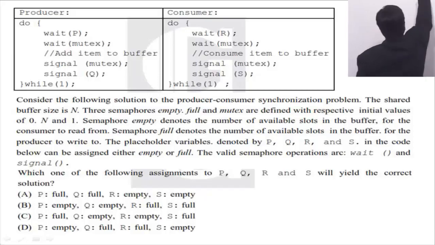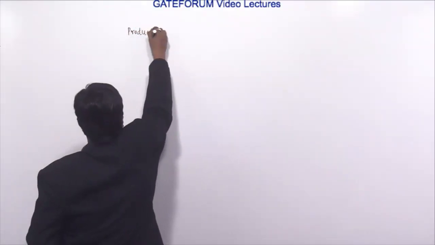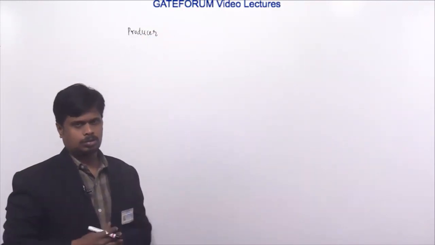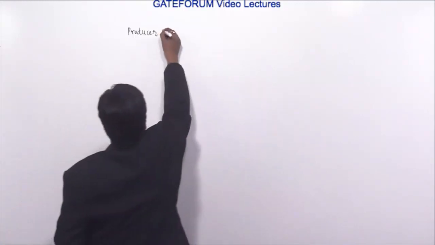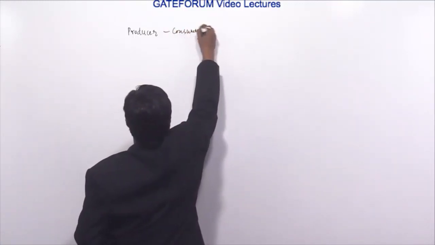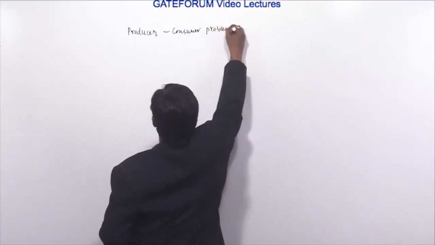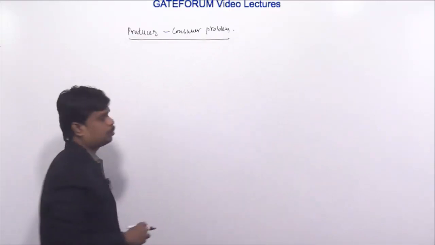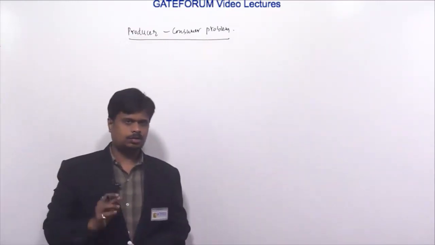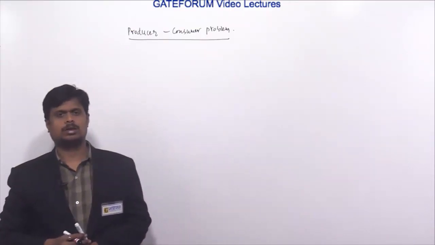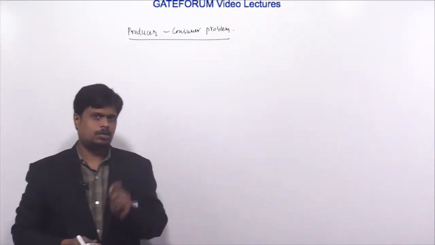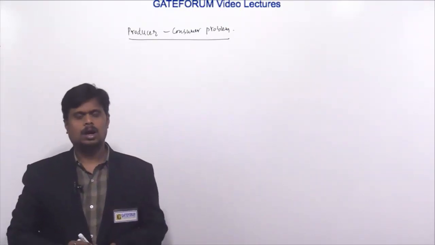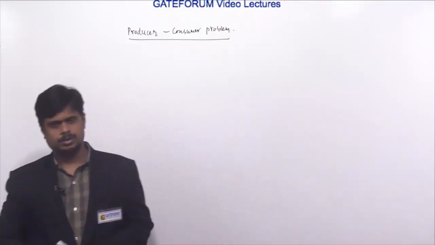Of course, the main point here is semaphores. Using semaphores we can easily solve this particular producer-consumer problem. Coming to the producer-consumer problem, the functionality of the producer process is that the producer always produces items into the buffer and the consumer always consumes the items from the buffer.